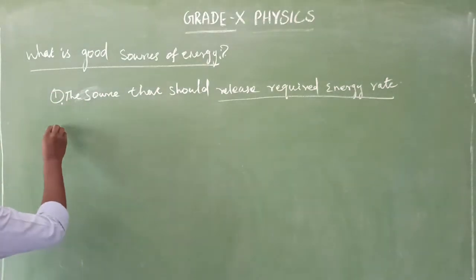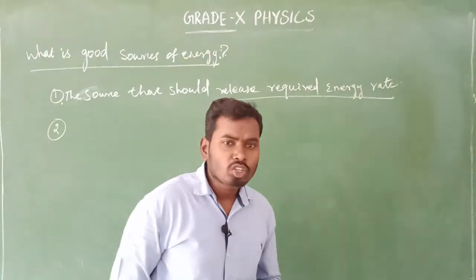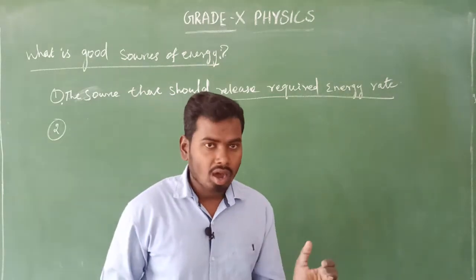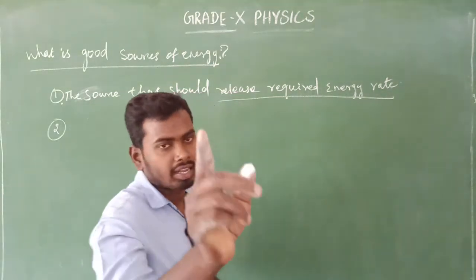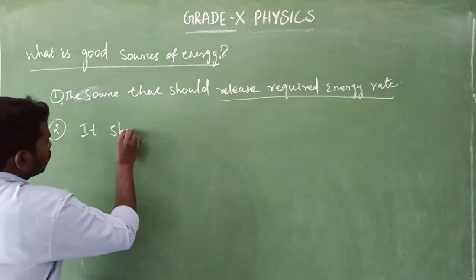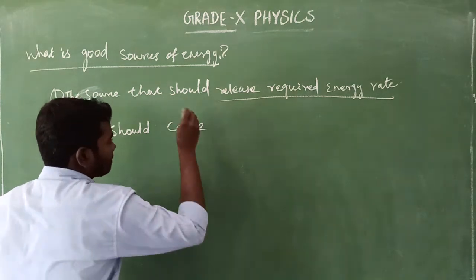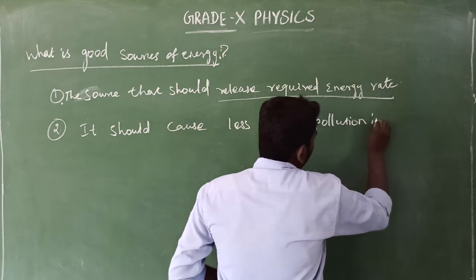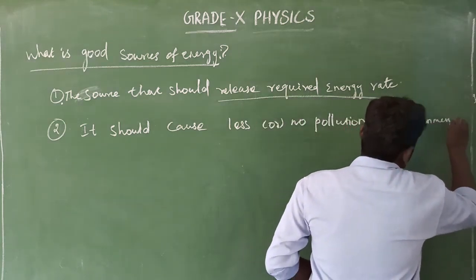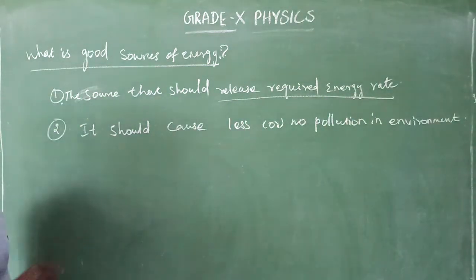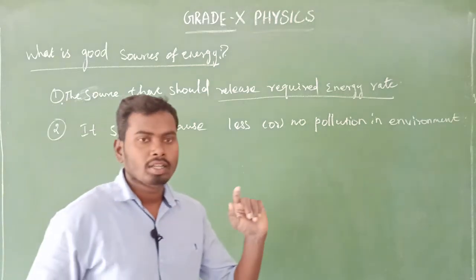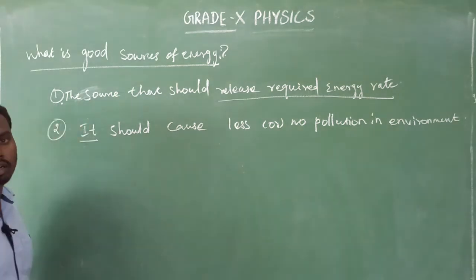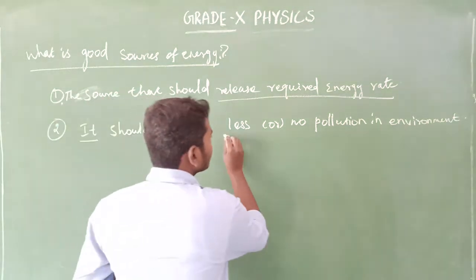Second, what will be there? That should be less or no pollution, which means the source of energy should cause less or no pollution in the environment. That is the second criterion to decide a good source of energy.